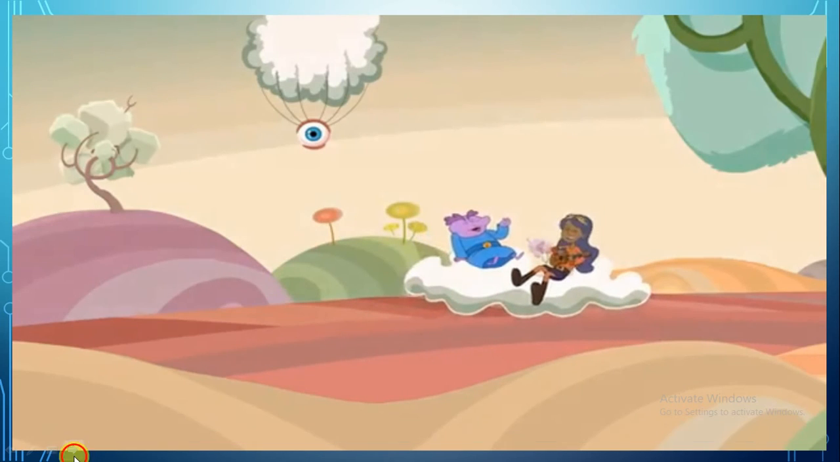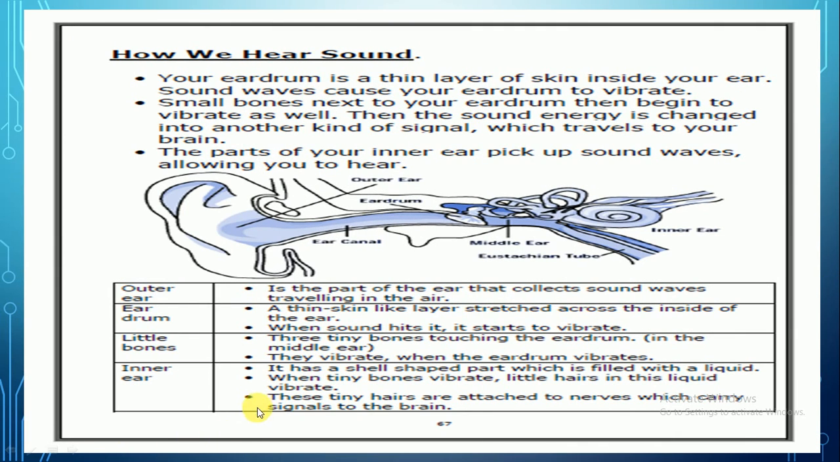Okay guys, I hope you like the song and the video. Let's now go back to the booklet, page 67. How we hear sound. Your eardrum is a thin layer of skin here. This is the eardrum.